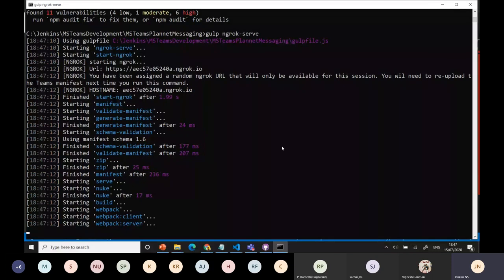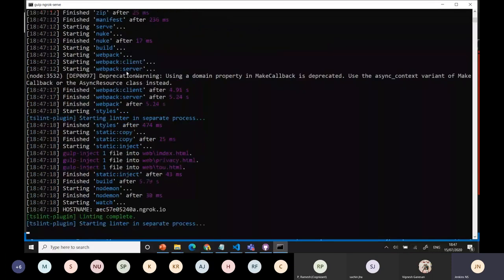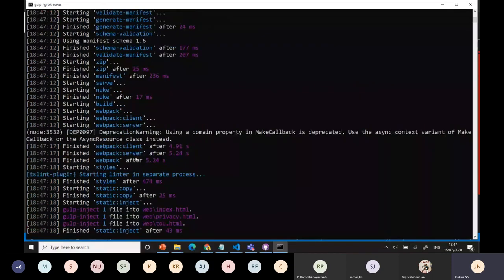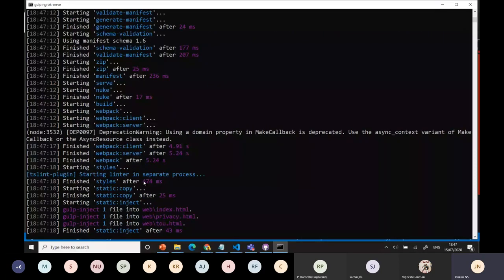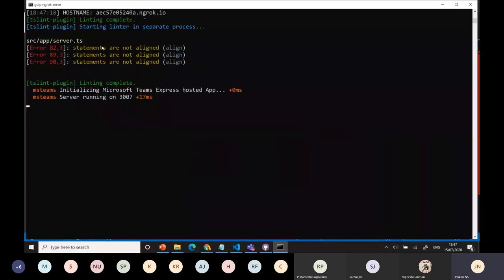Okay, but here we are not using the same thing. That's why I'm not. We can get the generator. It will be available for 8 hours. Don't worry. Just one more thing, after compiling, it's running right now. We can see this is the statement alignment issue. Don't worry. We go to your settings.